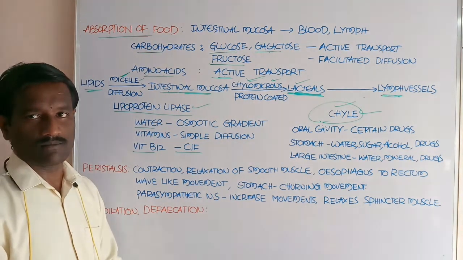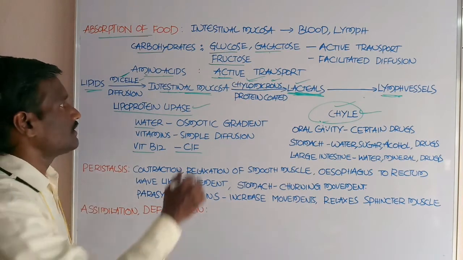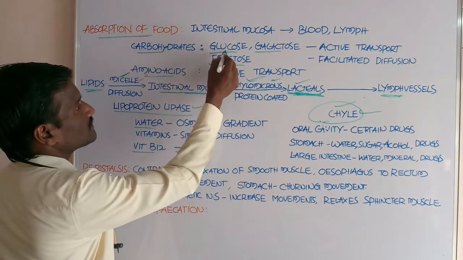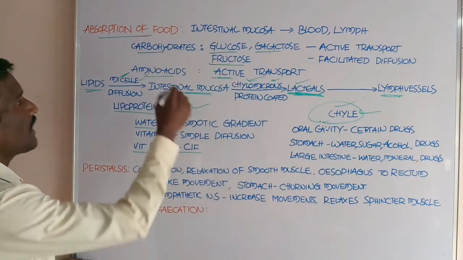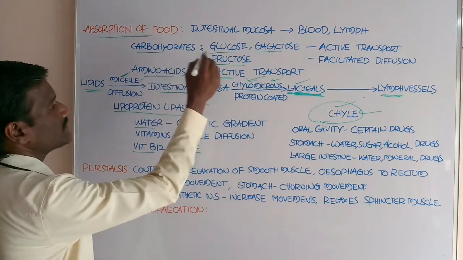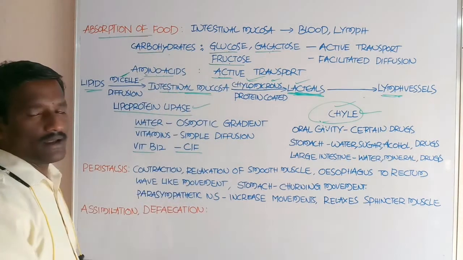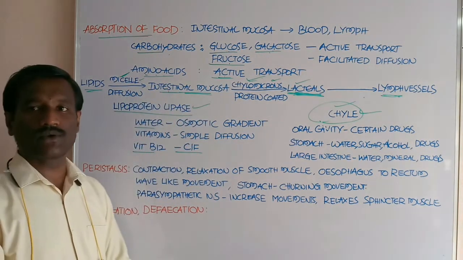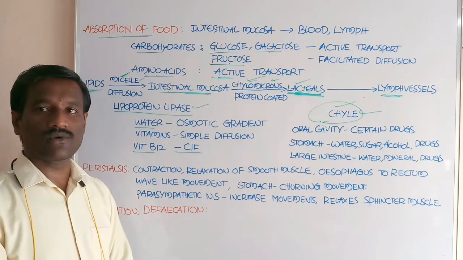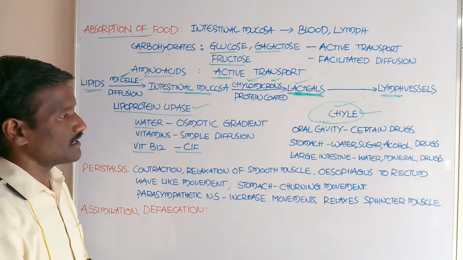Okay, next, these are the different types of simple absorbable substances formed after the digestion of the food particles. Carbohydrates convert into glucose, galactose and fructose, and amino acids are formed from proteins, and lipids are finally converted into fatty acids and glycerol.